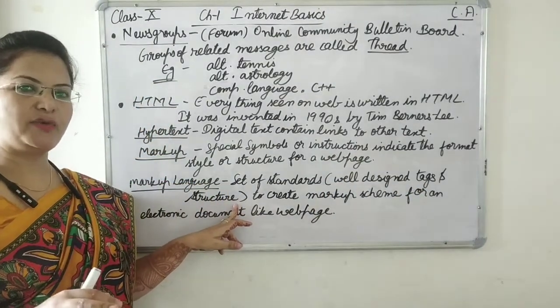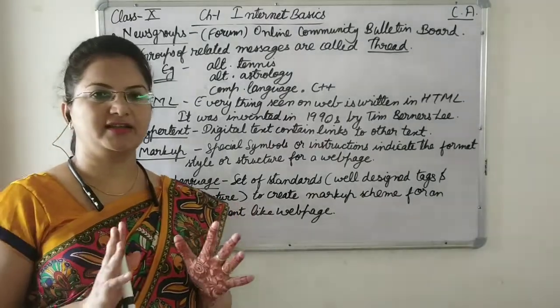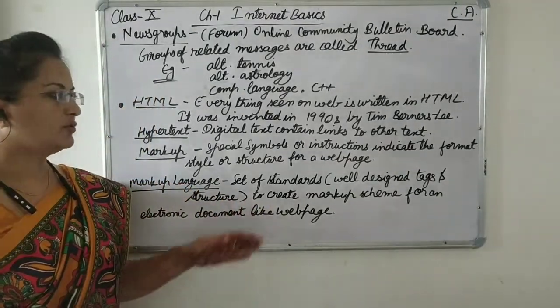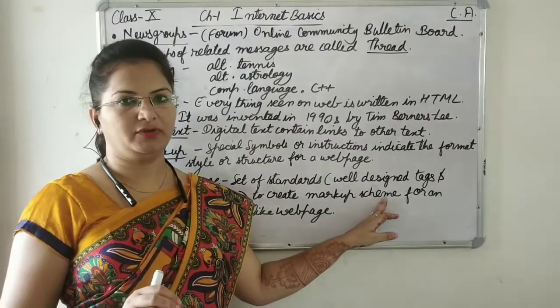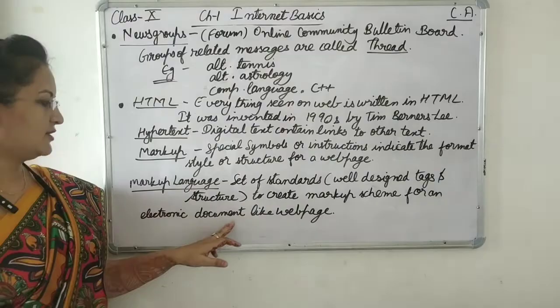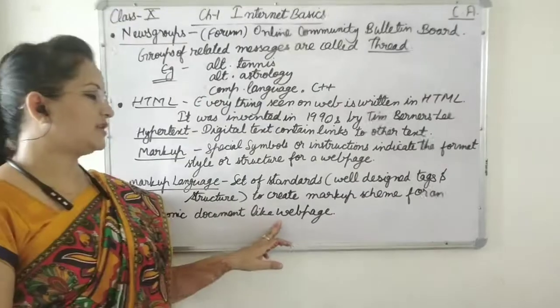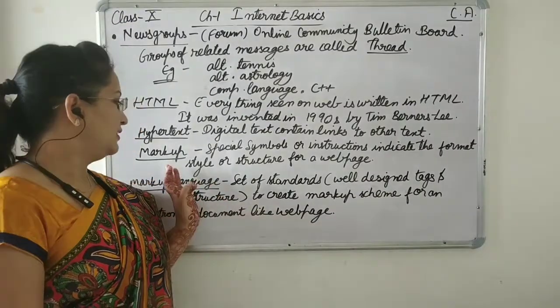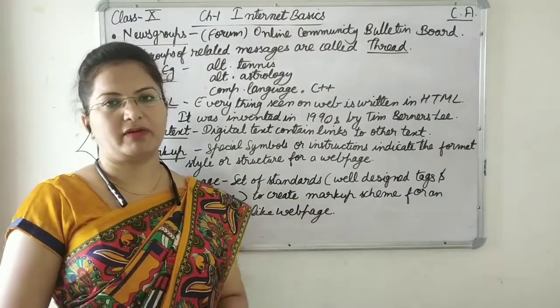For every language there are some well-designed tags and structure to create a markup scheme. For HTML also there are well-designed tags and structures. So here we can create an electronic document with the help of HTML, that is known as a web page.